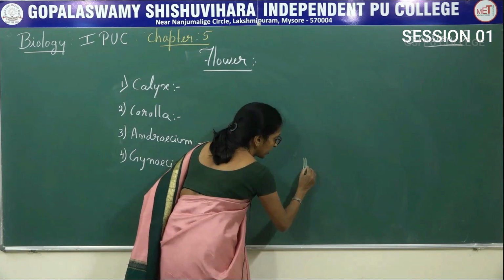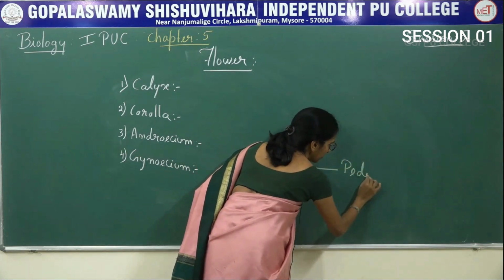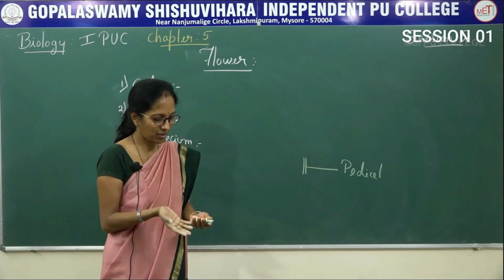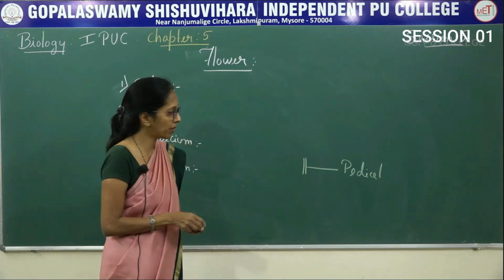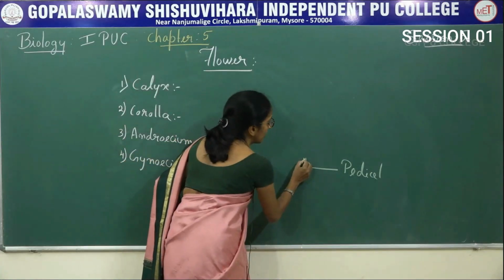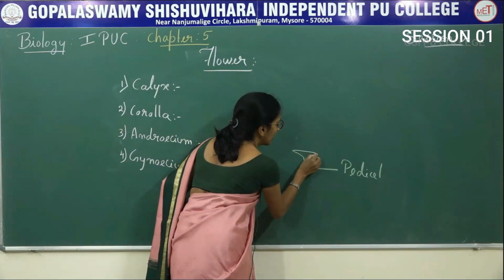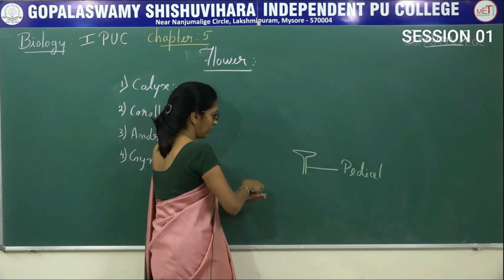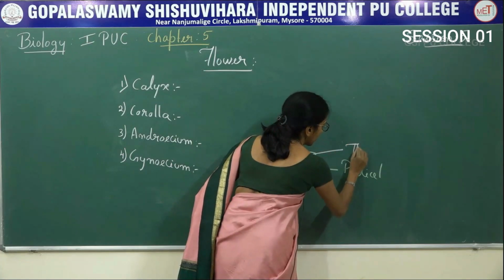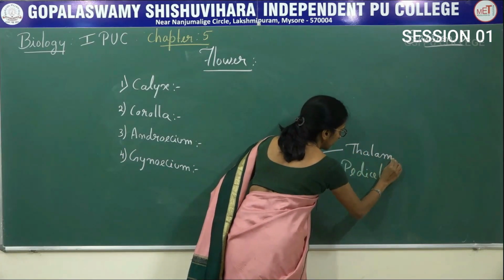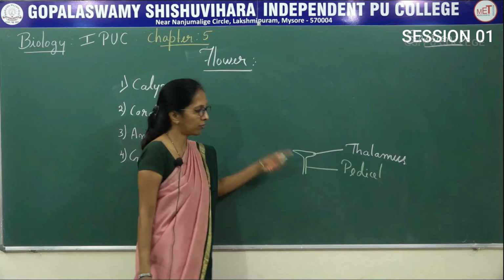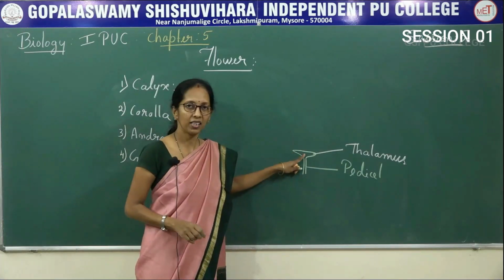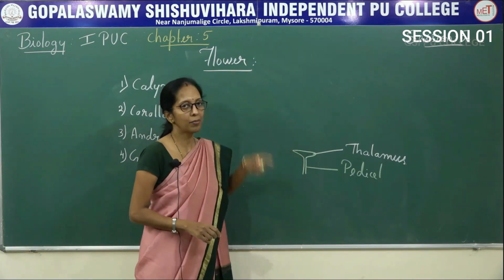That stalk is said to be, what do you call? Pedicel. If there is a presence of pedicel, then it is pedicellate flower. If it is absent, then it is said to be sessile flower. Then the tip of the pedicel is like this. Tip of the pedicel is said to be, what do you call? Thalamus. So stalk of a flower is said to be pedicel, and the tip of the pedicel is said to be thalamus.